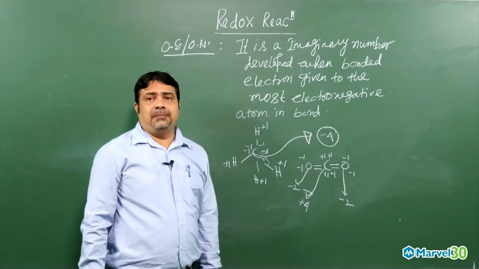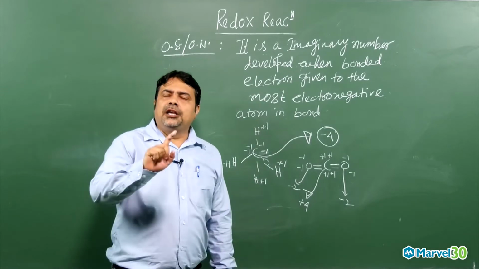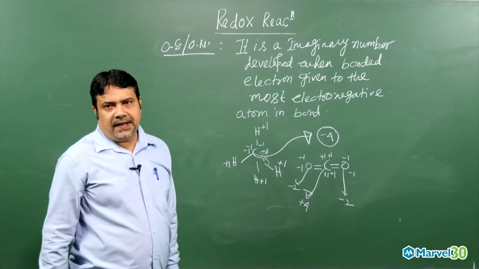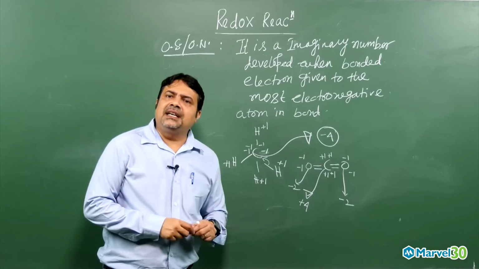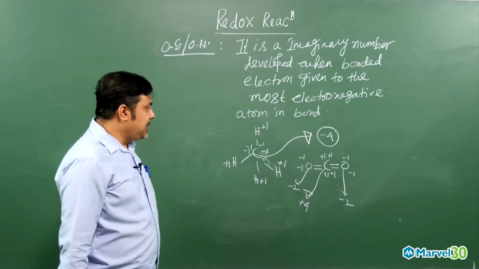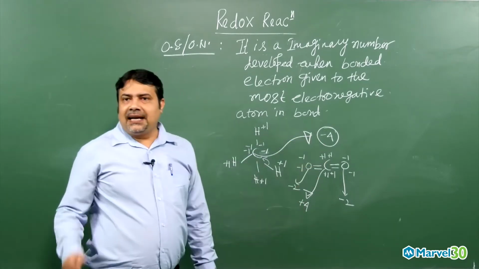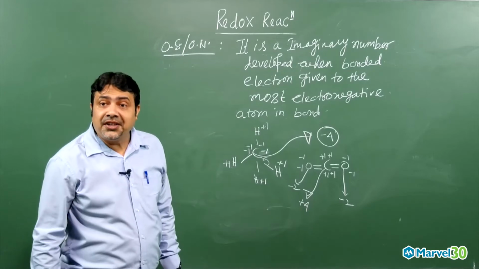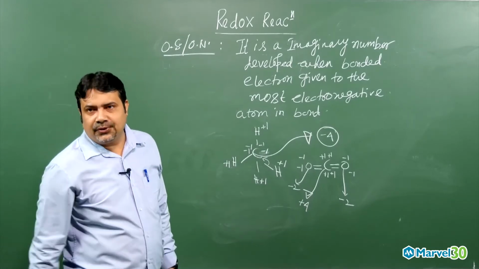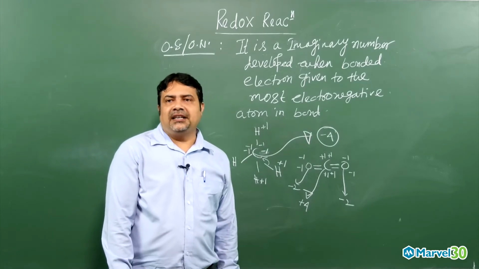I write down this statement: it is an imaginary charge developed when the bonded electron pair is given to the most electronegative atom. That is nothing but the oxidation state. In originality, its actual existence is not there. You got the point, my dear student? Now look at this: carbon can be minus 4, carbon can be plus 4. That is what I discussed for the group 14 elements, the range of oxidation state varies from plus 4 to minus 4. That means they can lose 4 electrons or accept 4 electrons to attain the inert gas configuration.